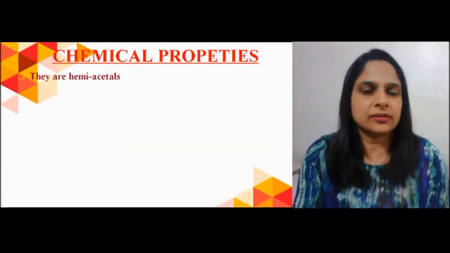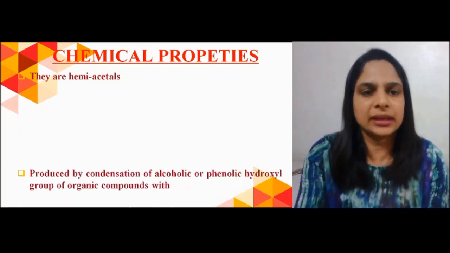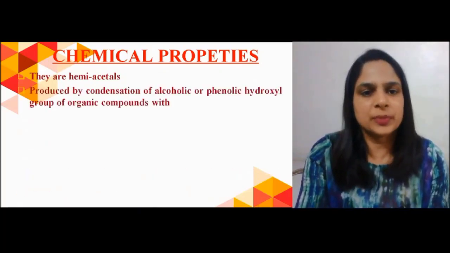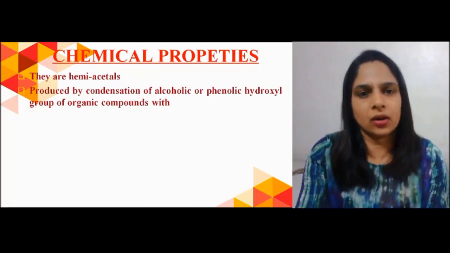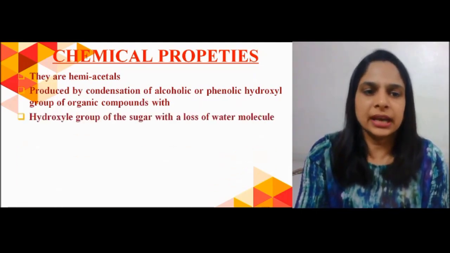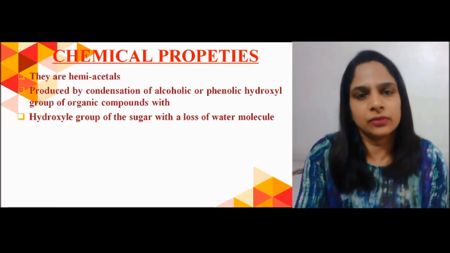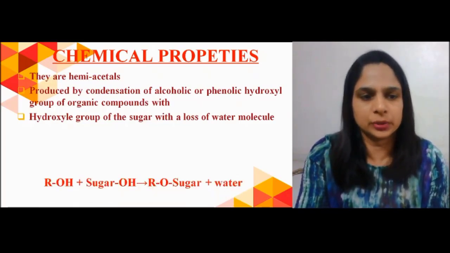Chemical properties of glycosides: they are hemiacetals produced by condensation of the alcoholic or phenolic hydroxyl group of organic compounds with the hydroxyl group of sugar, with a loss of one water molecule.